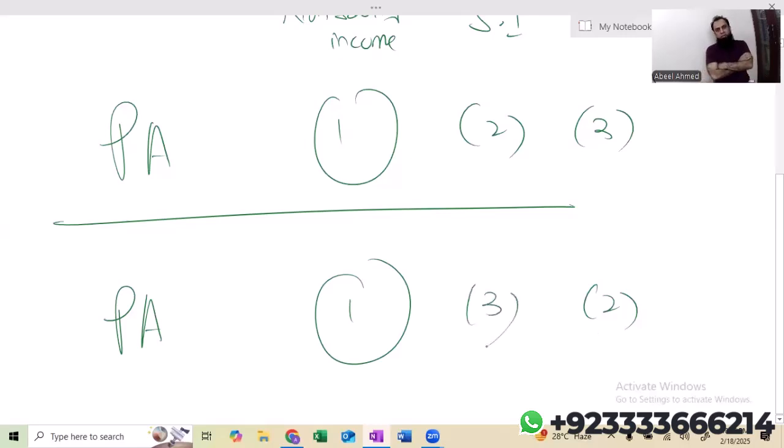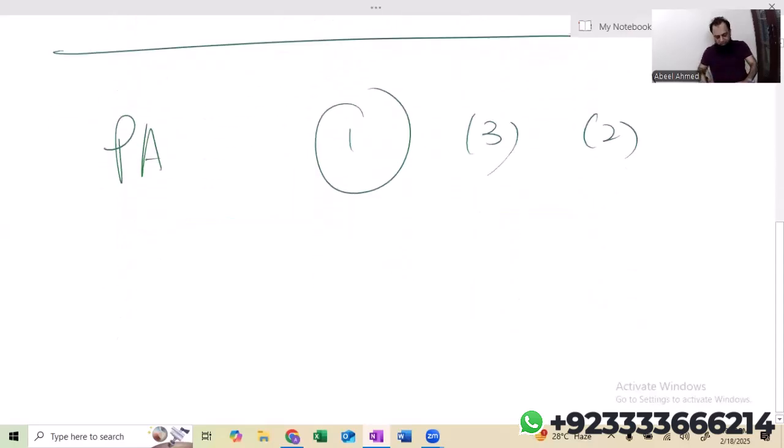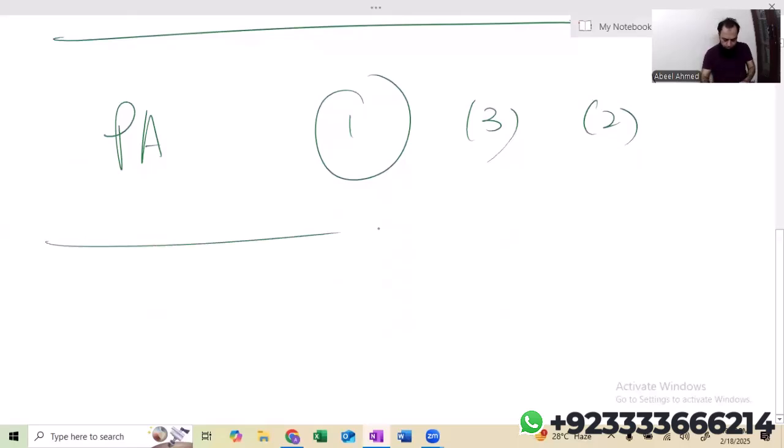Now the question is, when will I go for the alternative of personal allowance allocation? Obviously, number 1 will remain the same, that is non-saving, but second will become dividend income, and third will be the saving income. The question is, when do we follow the second way of allocating the personal allowance? Very easy. Let me show you.